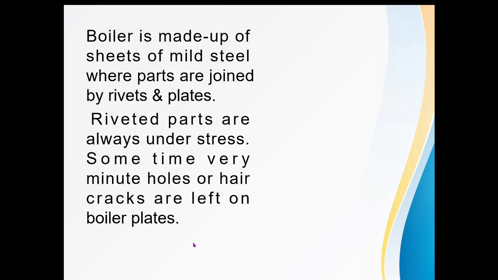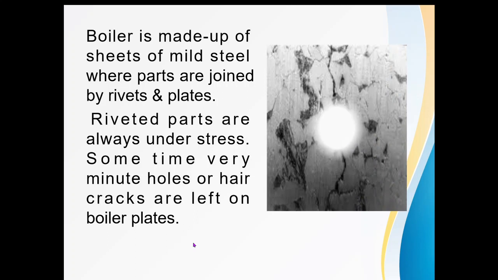How does caustic embrittlement take place? If the water contains Na2CO3. Before that, we must know what we mean by boiler. A boiler is made up of sheets of mild steel where the parts are joined by rivets and plates. Now obviously the riveted parts are always under stress. Sometimes very minute holes or hair cracks are left on the boiler plate. Then